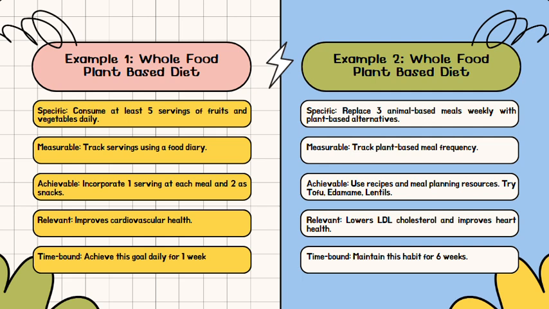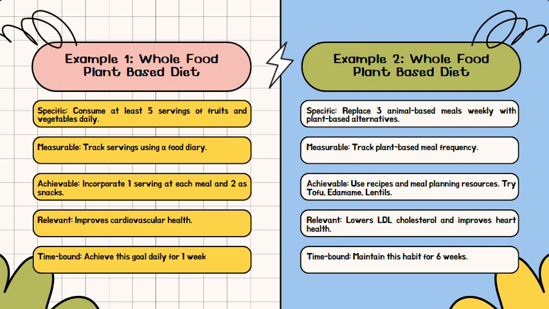So this could be a really great goal if you want to increase your fruit and vegetable intake. Measurable, we can track our servings using a food diary. We can write it down on a piece of paper, leave it on the fridge. And it's as simple as counting 1 through 5 with the goal of 5 servings daily. Achievable, we can incorporate 1 serving at each meal and 2 servings of fruits or vegetables as snacks throughout the day. So I think by breaking it down into this kind of achievable grouping, it's a lot more manageable.